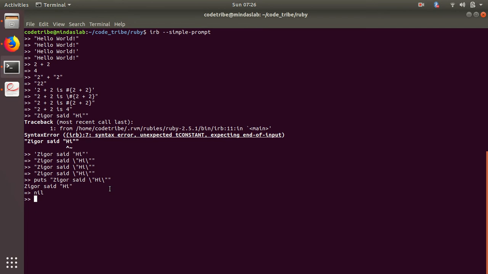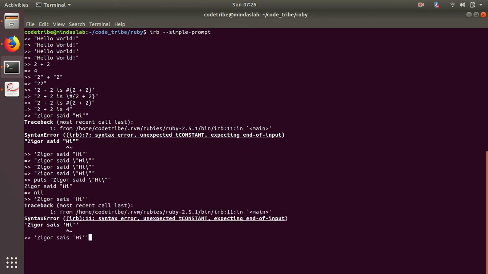Similarly, if you want to put single quotes in single quotes, 'Zygo said 'hi''. It gives an error, and then you put slashes like this, and it works. So this slash thing is called escaping. Let me tell you what it is.